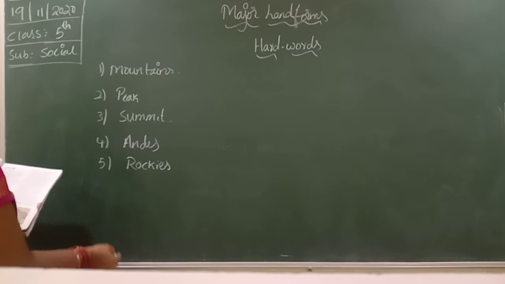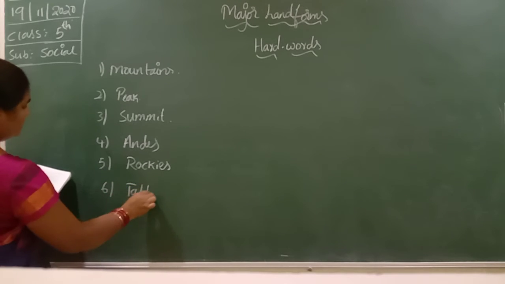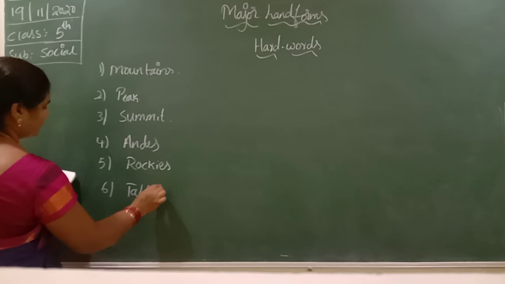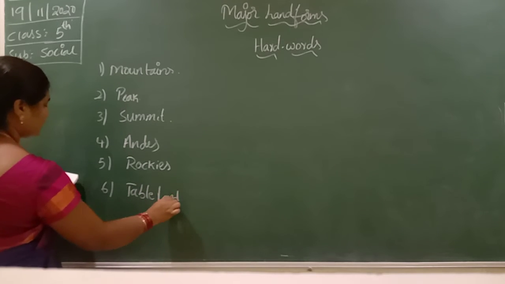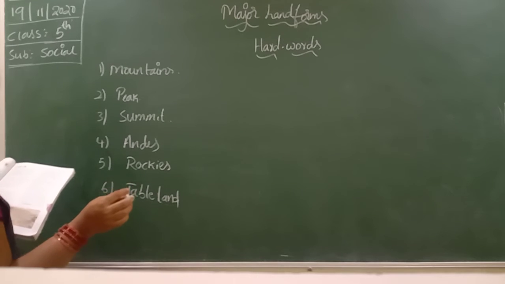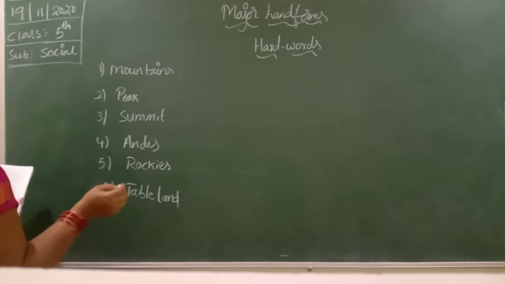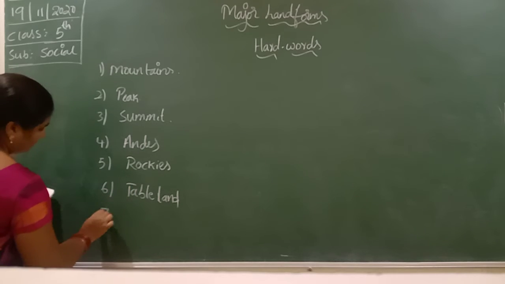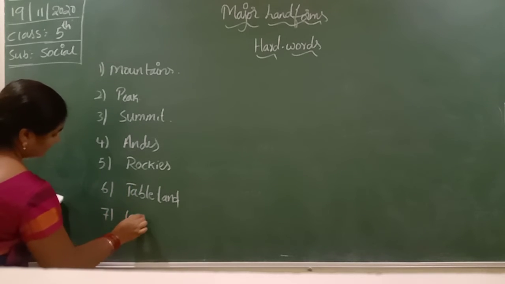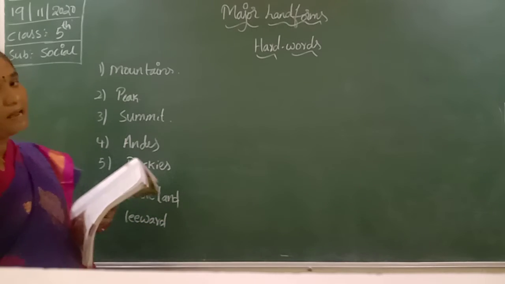Next, plateaus, tableland. The highland is known as a tableland. Next, Bolivian plateau, leeward. What is leeward?